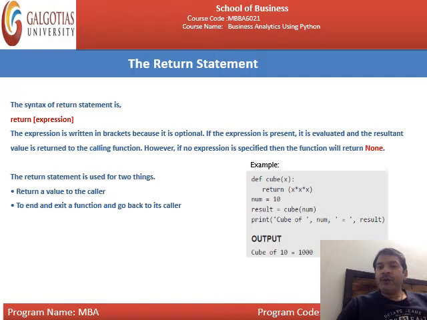Result will be cube within the parenthesis, that will be the parameter. x is the formal parameter, num is the actual parameter. Don't be confused between the formal parameter and actual parameter, or between the parameter and the arguments. Now this num is 10. You have passed 10 into this cube function, and it will return the result, and finally you will print the result. Cube of num equal to, comma, result. The output will be 10 multiplied by 10 multiplied by 10. Resultant will be 1000. This is the concept of the return statement.